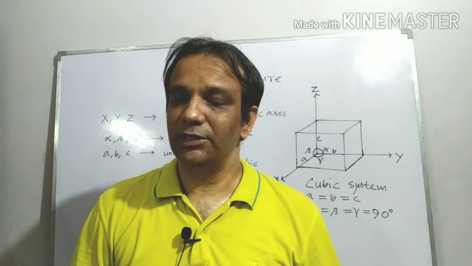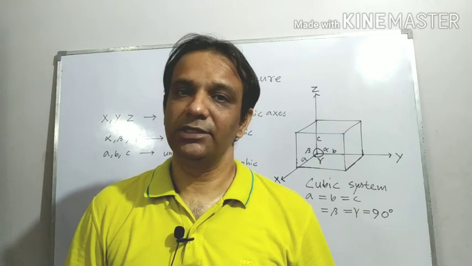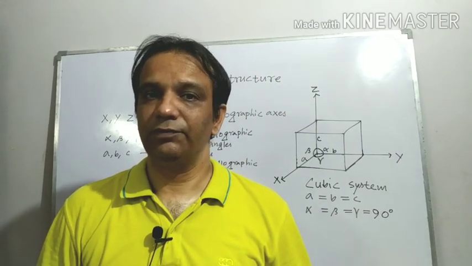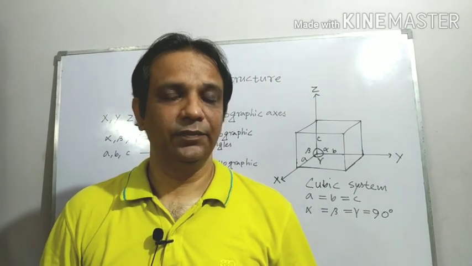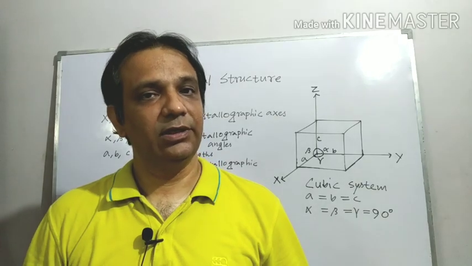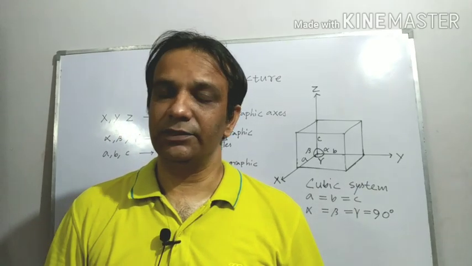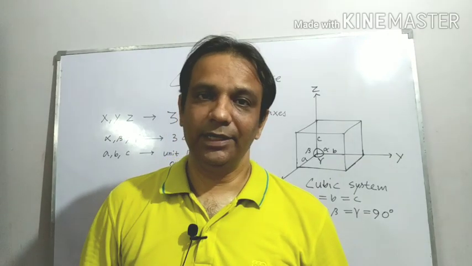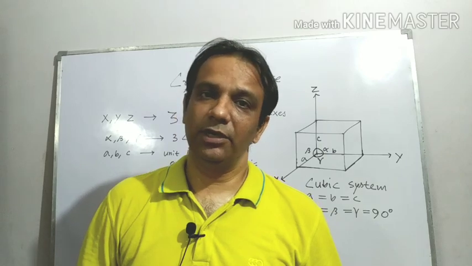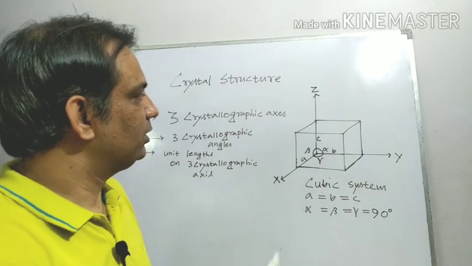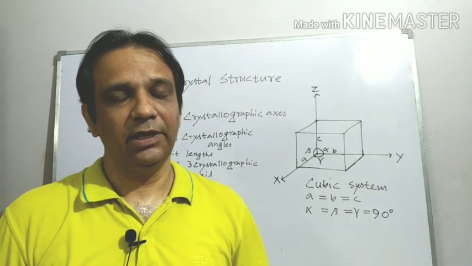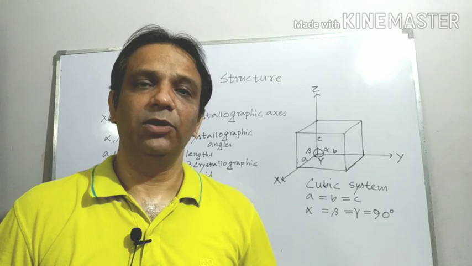First of all, we have to understand what the 7 basic crystal systems are. Dear students, when we study the structure of any three-dimensional crystal lattice, first of all we have to consider three crystallographic axes X, Y and Z. Now alpha, beta and gamma are the three crystallographic angles between the crystallographic axes, and we can consider A, B, C as three unit lengths on the three crystallographic axes.